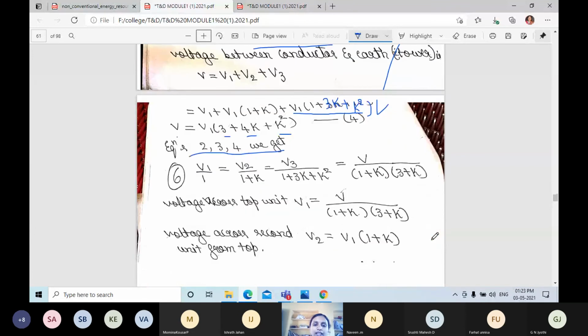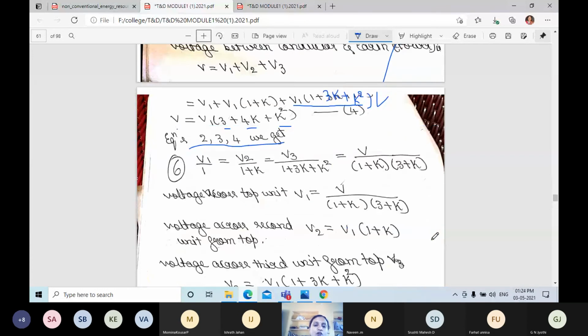Next, from equation 2, 3, 4, we get that V1 divided by 1, V2 divided by 1 plus K, and V3 divided by 1 plus 3K plus K square. And finally, V divided by what you will get here? 3 plus 4K plus K square. If you solve that, 1 plus K, 3 plus K.